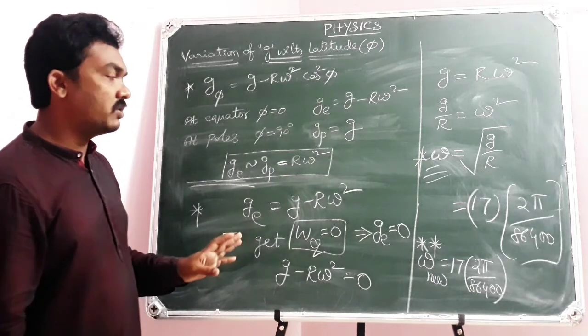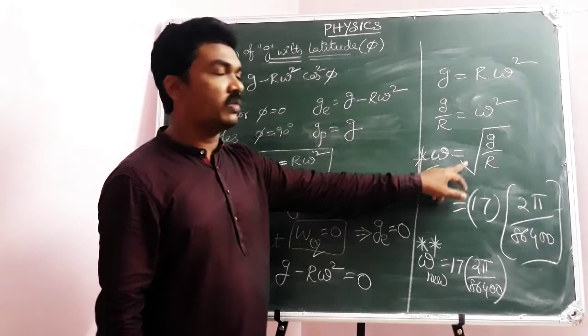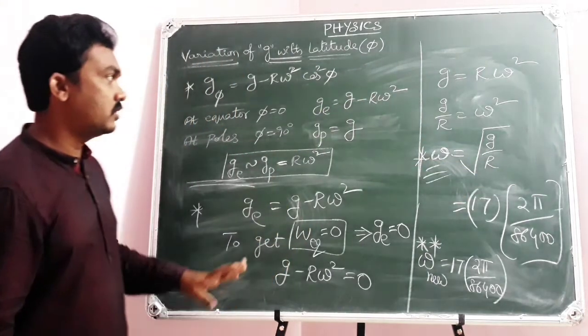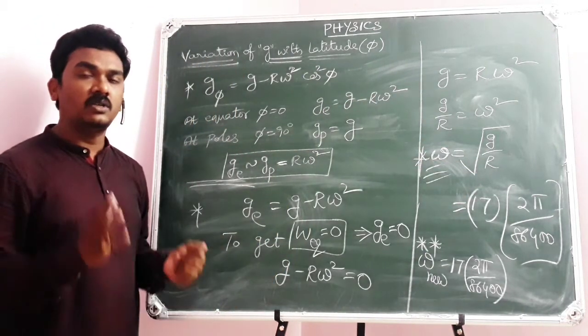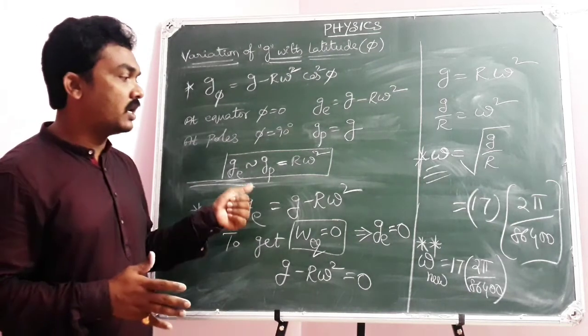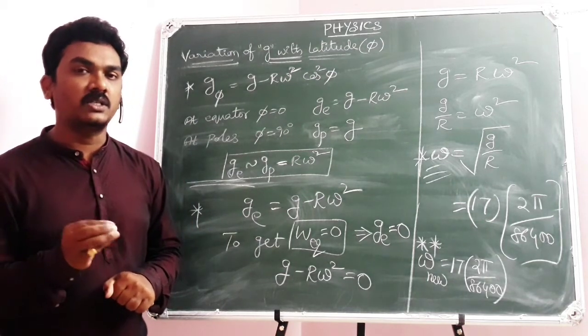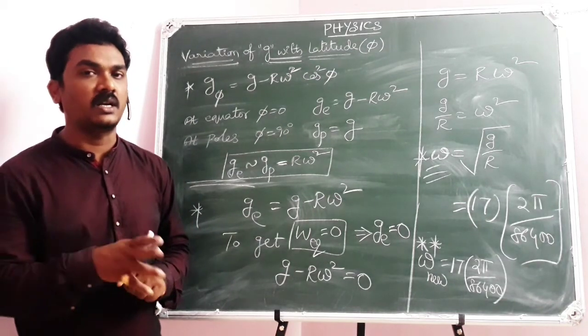And at the same time, what you need to understand is that the value of g becomes 0 when ω equals the square root of g by R. This is one more conclusion. So this is all about how the value of g varies with latitude and the related application. This is a little lengthy mathematical calculation, that's why it was not continued in the last class.